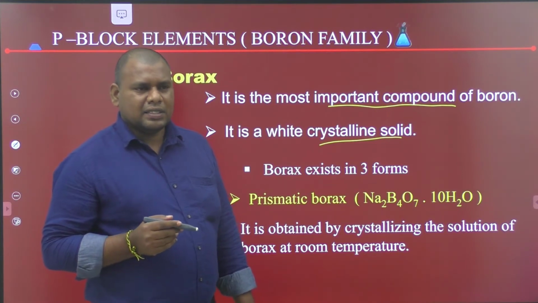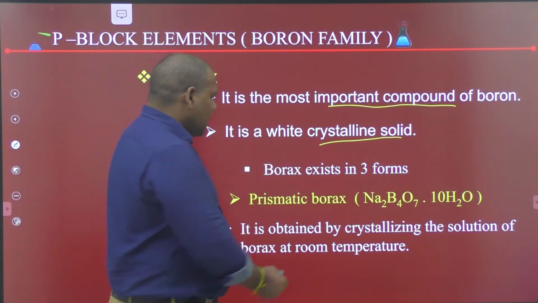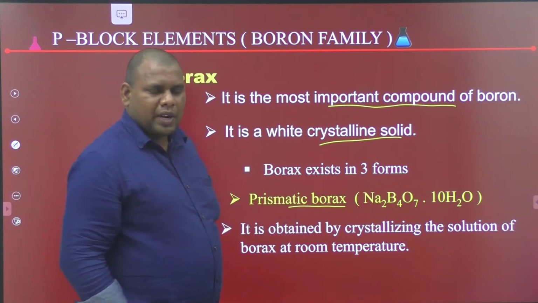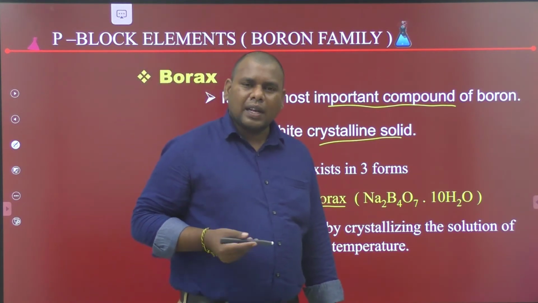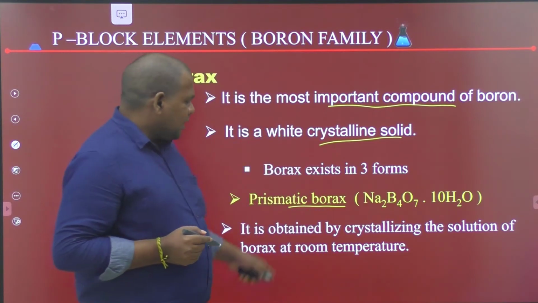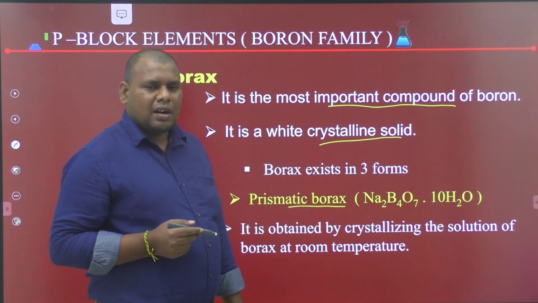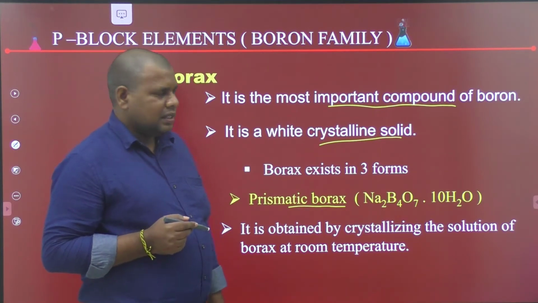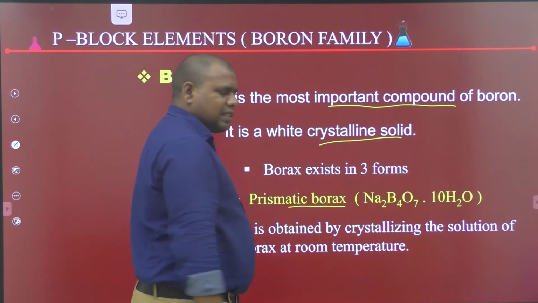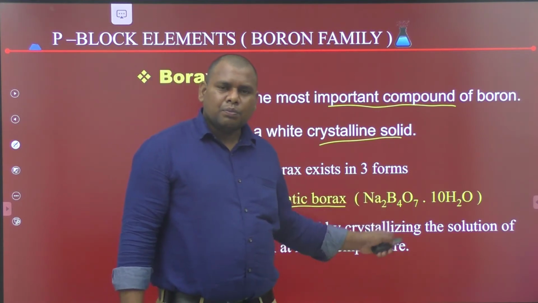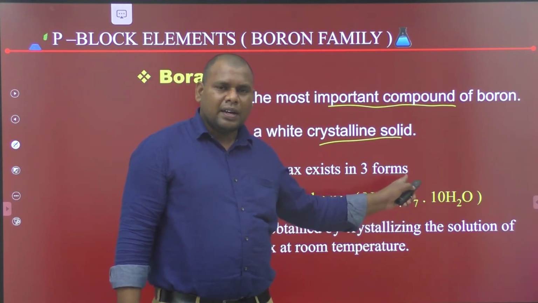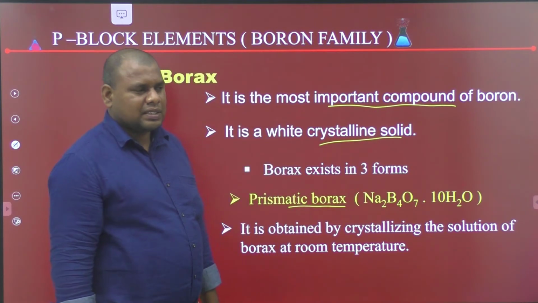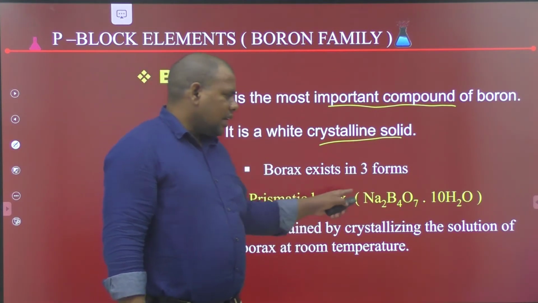The first one is prismatic borax, also called ordinary borax or monoclinic borax. The formula of prismatic borax is Na2B4O7.10H2O.